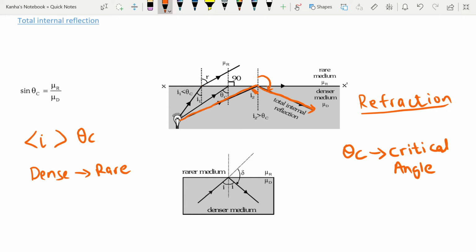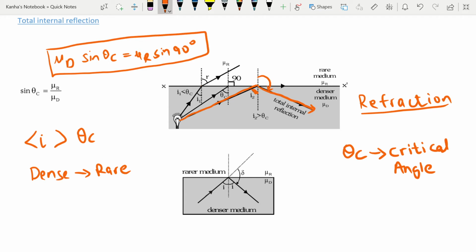At the boundary, note that sine of 90 degrees is equal to 1, so I have mu d, the denser medium, into sine of theta c is equal to mu r into sine of 90 degrees. Since sine 90 is equal to 1, I can easily write that sine theta c is equal to mu r by mu d.